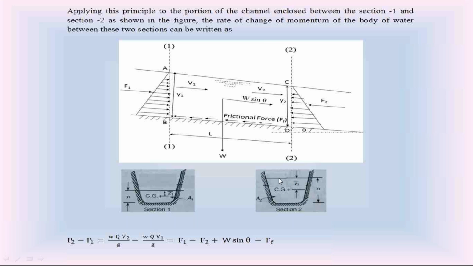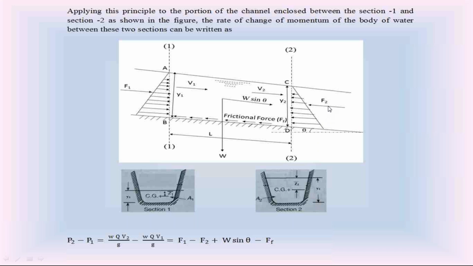The depth of flow at section 2 is Y2. Let the wetted area at section 2 be A2. This is the vertical plane at section 2. From this water surface, let the centroid of this vertical plane at section 2 be at a distance of Z2 bar.